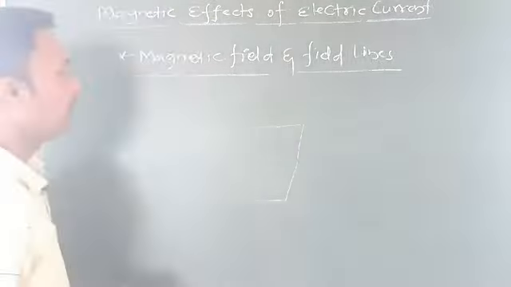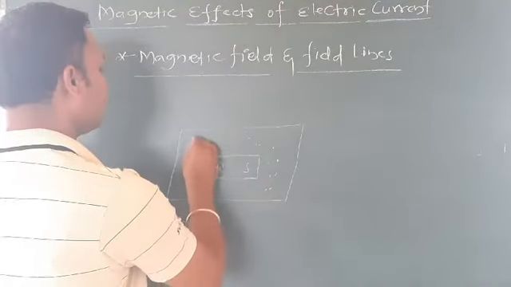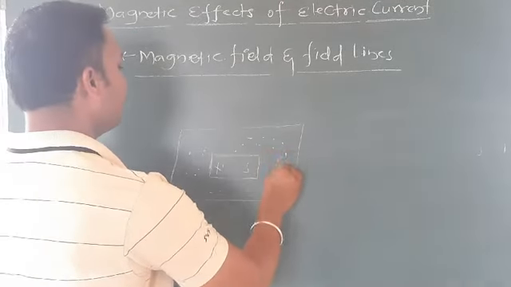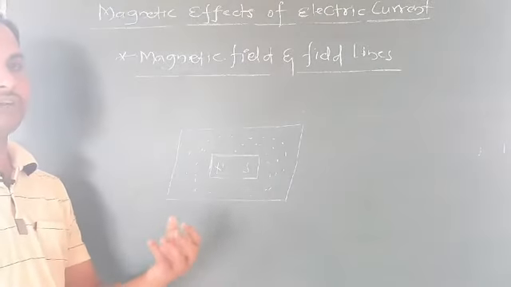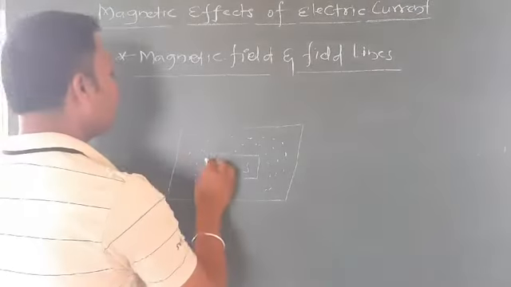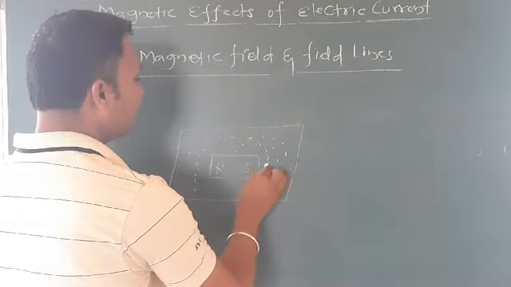Once you have taken one white sheet, you can just keep one magnet here. Now take some iron filings, sprinkle them around it, and spread them across this sheet. Leave this for 5 or 10 minutes. After some time, these iron filings will get arranged themselves.